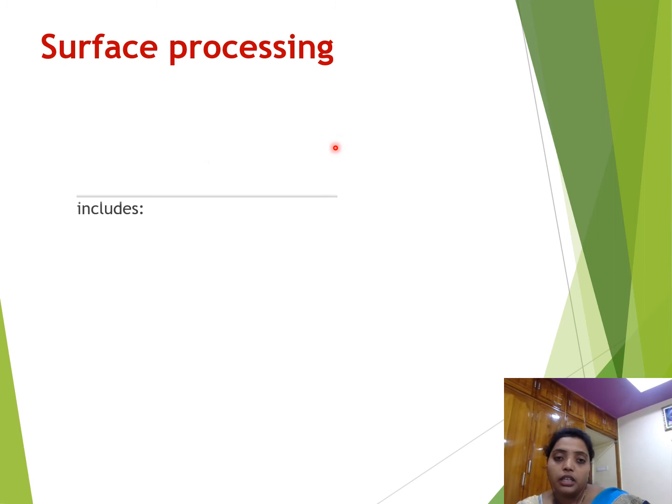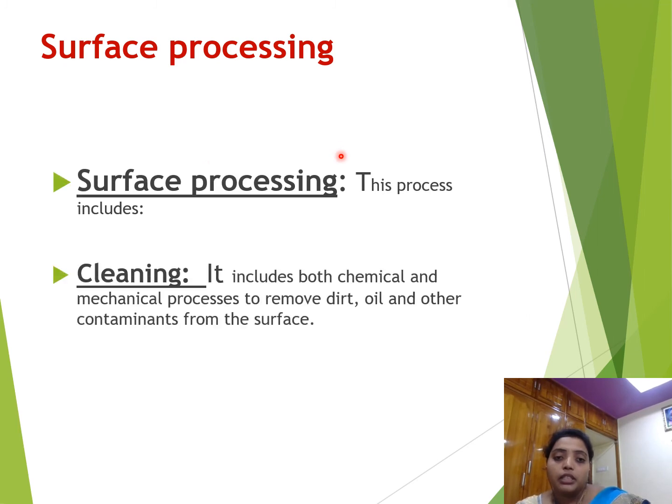Surface processing. This process includes cleaning. After you remove the plaster of Paris from the casting material, what do you do? You will clean it, because the surface is coated with the sand material. That's why that process is known as surface processing.